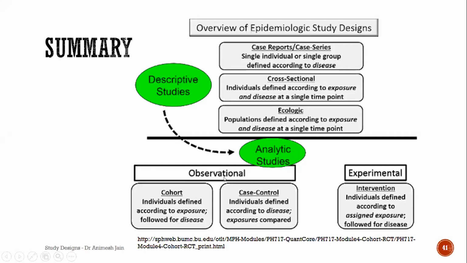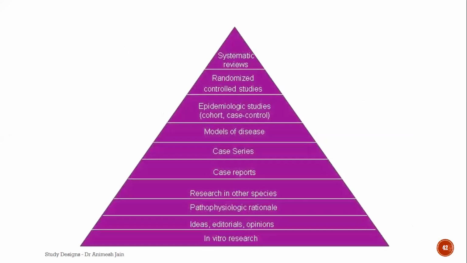And among the observational designs, analytical studies, you have the case control and the cohort, which both have comparison groups. Cohort is obviously a stronger design compared to a case control study. And experimental is an intervention study where you are assigning exposure, or you're trying to manipulate some things, or you're trying to vary a particular procedure by manipulating a particular step. And if you look at the hierarchy of evidence, there's something known as systematic reviews and meta-analysis, which are at the top. Just below that would be the randomized control trial, that is RCTs, and then cohort, case control, then other things, and case reports are not very highly rated.